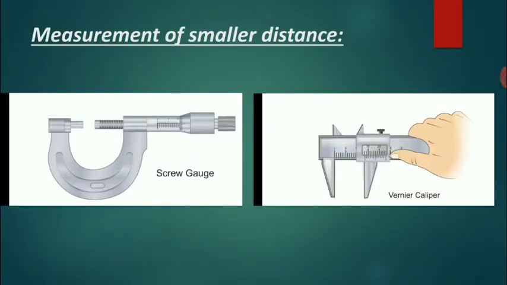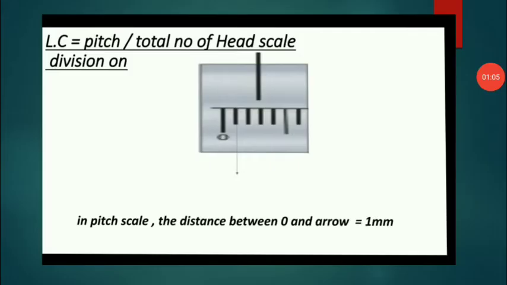Measurement of smaller distance. Screw gauge. The screw gauge is an instrument used for measuring accurately the dimensions of objects up to a maximum of about 50 mm. The principle of the instrument is the magnification of linear motion using the circular motion of a screw gauge. Least count is equal to pitch scale divided by total number of head scale divisions.